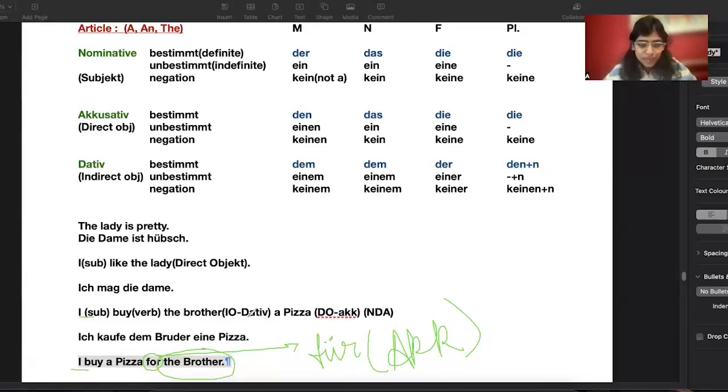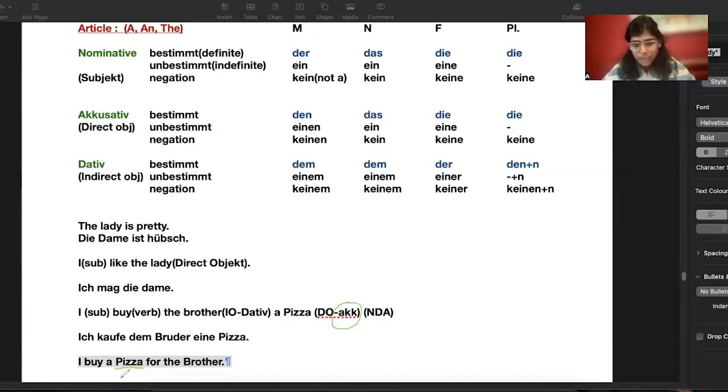Okay. So my brother was a dative here. Brother was a dative here, right? But because of for, since it's an accusative preposition, my brother will convert from dative to accusative. So the pizza was an accusative object. So pizza will not change. It will still be accusative object. Why? Because we don't have any preposition before it. But for brother, it will change from dative to accusative. Why? Because we have this preposition for, which is accusative in nature.